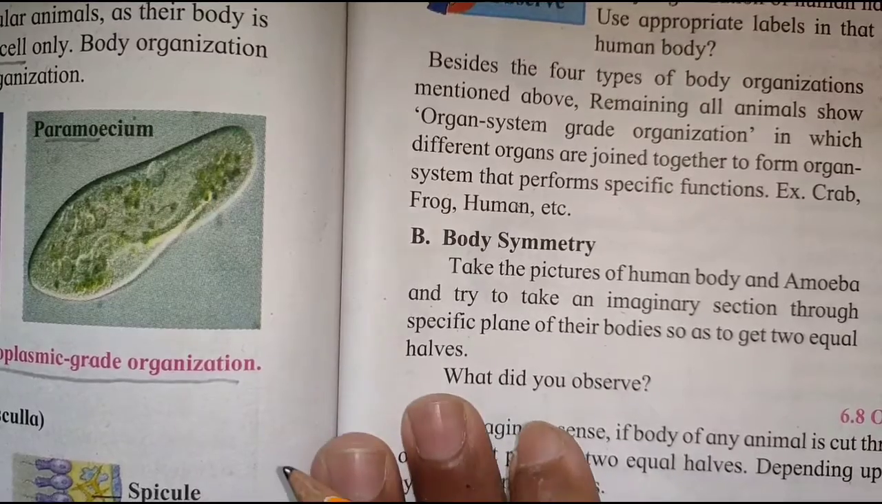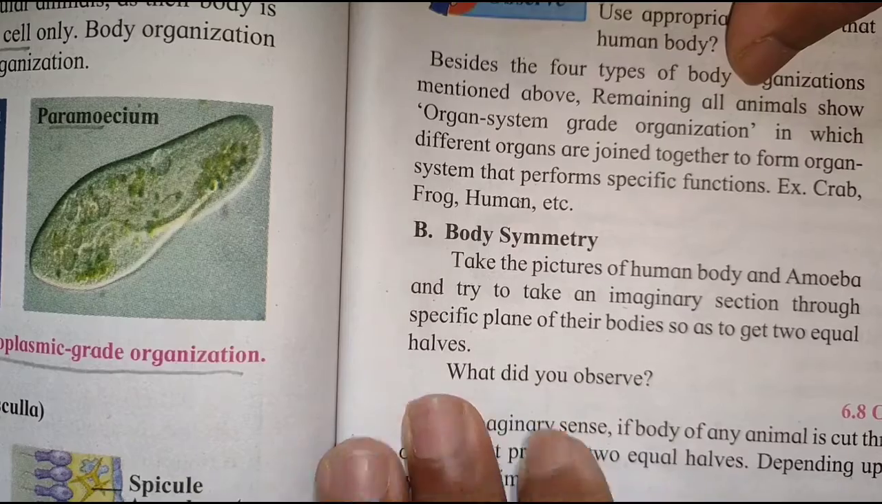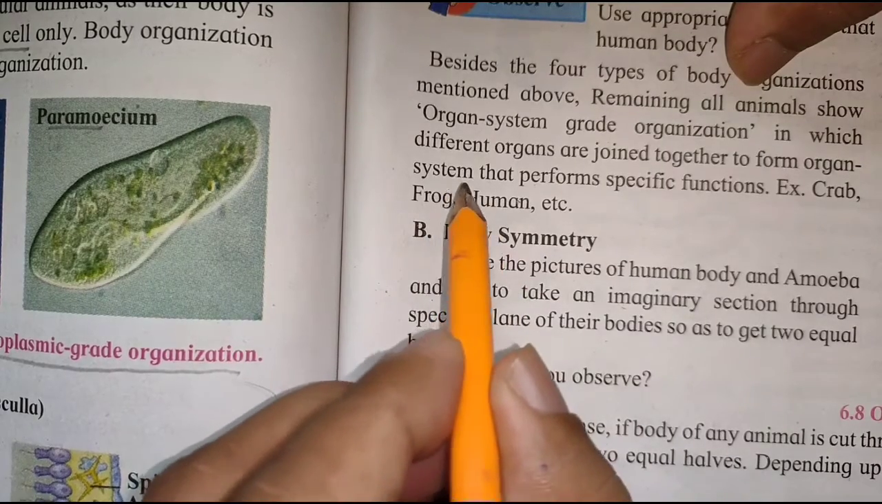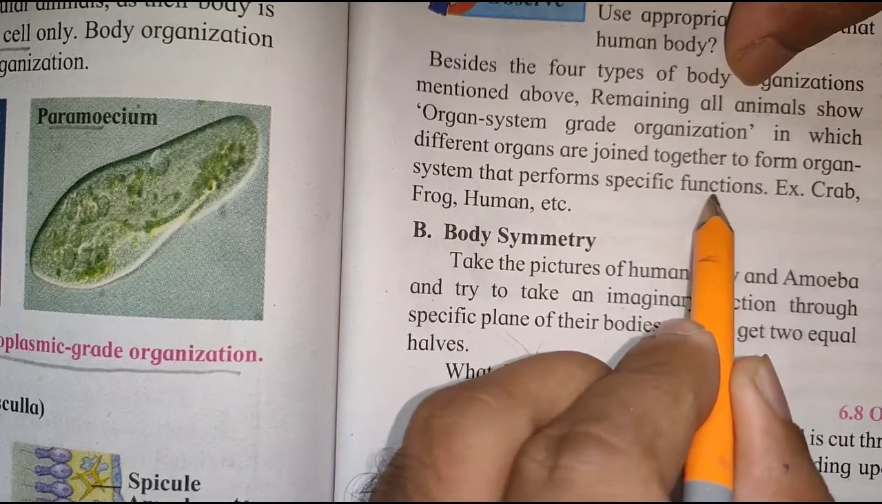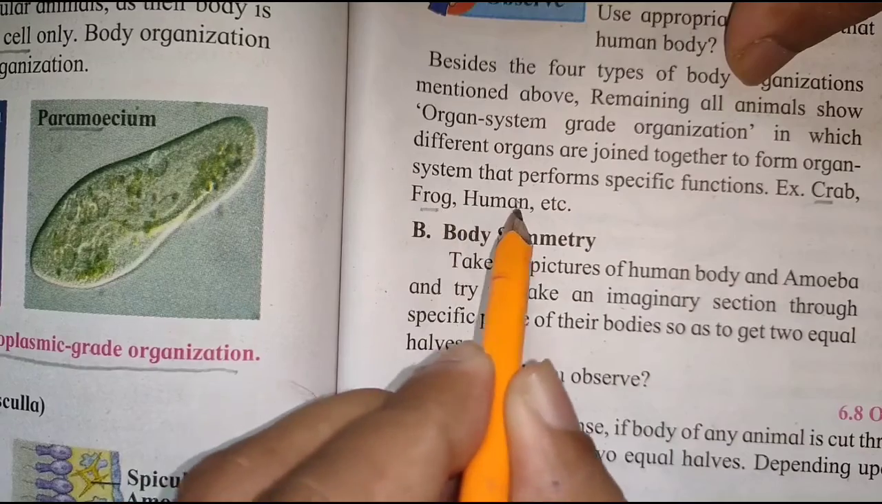And the last one, that is the organ-system grade of organization, in which different organs are joined together to form an organ system that performs a specific function, and the examples are crab, frog and human.